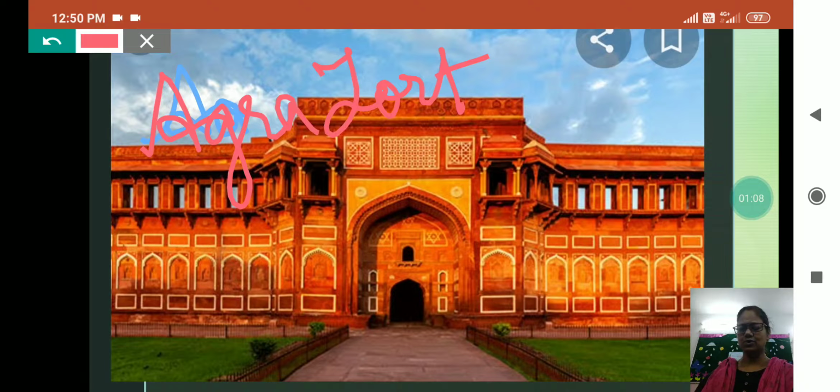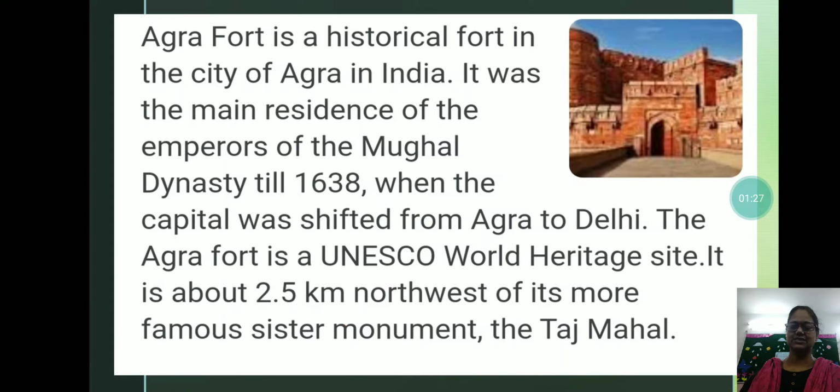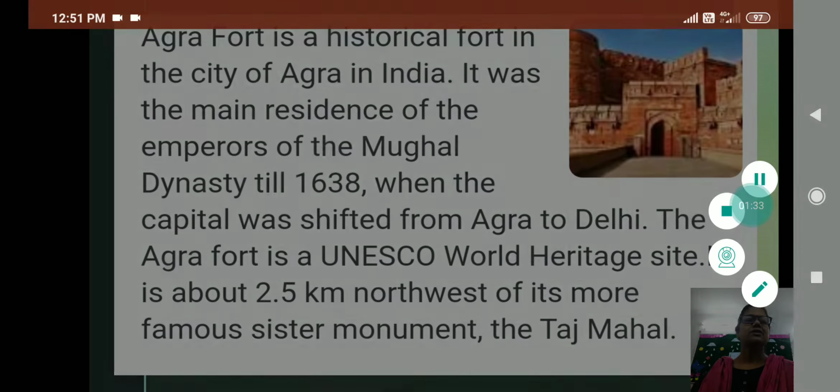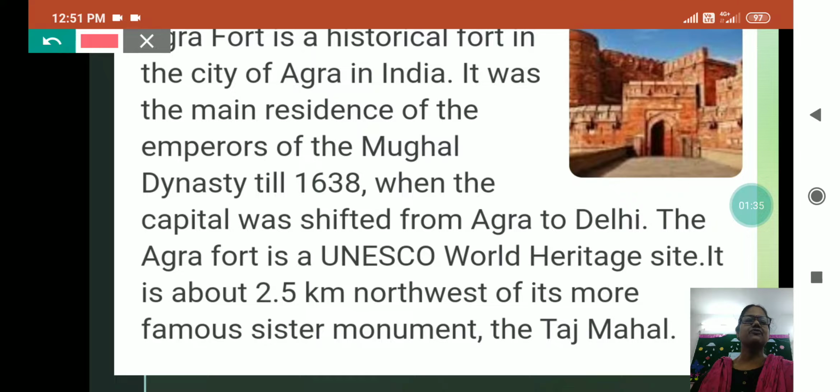Babur, Humayun, Jahangir, Akbar, Aurangzeb, these Mughal emperors lived here, and this fort is also known as Qila-e-Akbari. I am showing you a few sentences about it. Agra Fort is a historical fort in the city of Agra in India. It was the main residence of the Mughal emperors, of the Mughal dynasty till 1638, when the capital was shifted from Agra to Delhi.